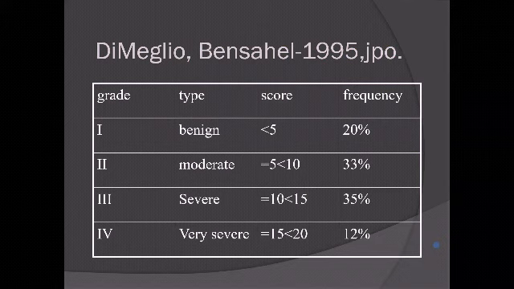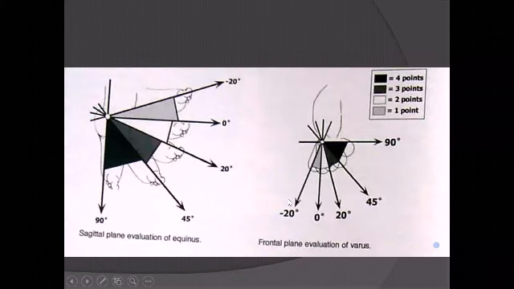Also, there is one more classification of Demeglio and Bensahel, also called the French classification. Now there is always an overlap between all these classifications. Grade 1, or B9, means postural club, the frequency of which is 20%. Grade 2 and 3, which are moderate to severe, are true idiopathic club feet, which is about 68%. And grade 4, or very severe, is usually resistant complex clubfoot or syndromic. All of them actually tell you the same thing in different ways, and there is a scoring point system here. Now, what is this point system?